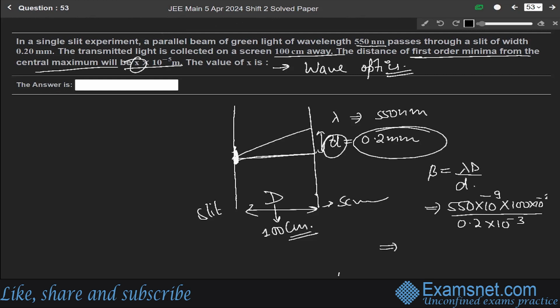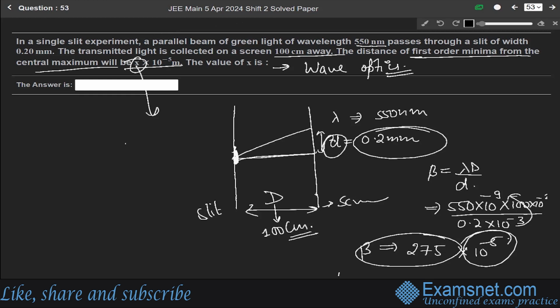So solving it, we get beta as 275, meaning the distance of the first order minima from the central maxima is 275 into 10 to the power minus 5. So the value of x is 275.